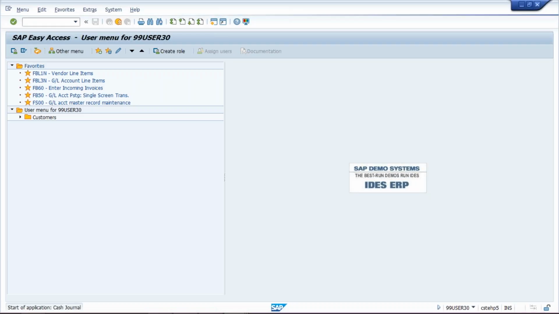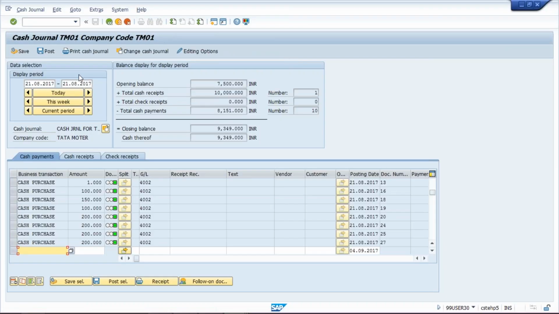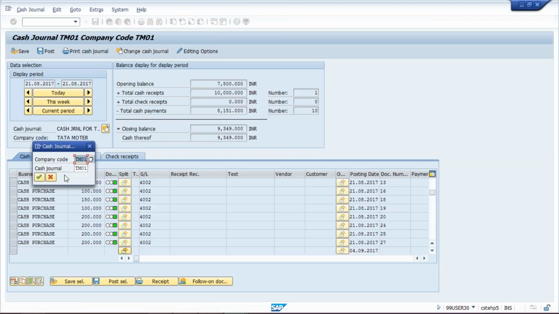Use the FBCJ transaction code, and once you enter FBCJ, a new screen will pop up.